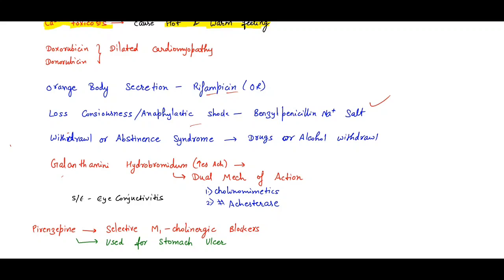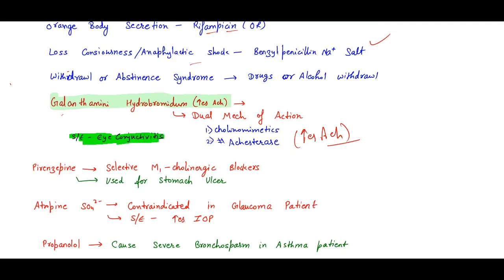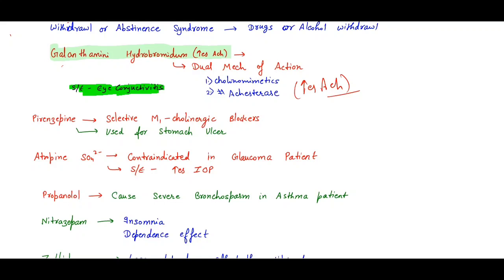Now remember galantamine hydrobromide, which increases the acetylcholine. They have two mechanisms of action. These are cholinomimetics, as well as they inhibit acetylcholinesterase. In both cases we can say that it increases the acetylcholine. What is the side effect for that? Conjunctivitis, eye conjunctivitis, is the side effect. Now the pirenzepine, remember it is a selective M1 cholinergic blocker.